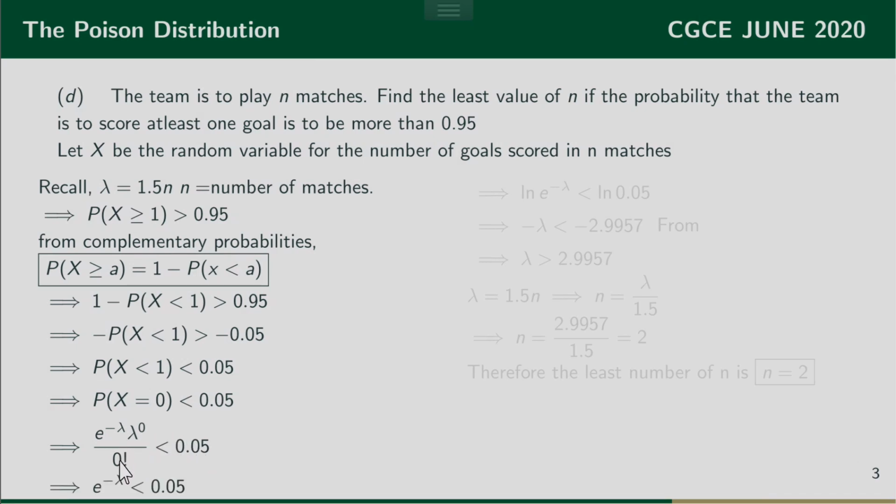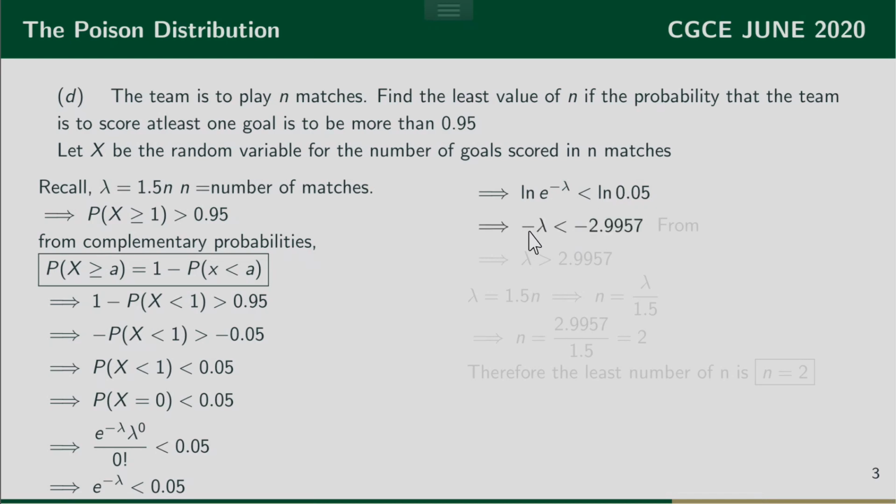Now at this point, 0 factorial is 1, lambda raised to the power 0 as well is 1. So I'm left with e raised to the power negative lambda is strictly less than 0.05. So I'll take the natural logarithm of both sides, and I have ln e raised to the power negative lambda is strictly less than ln of 0.05.